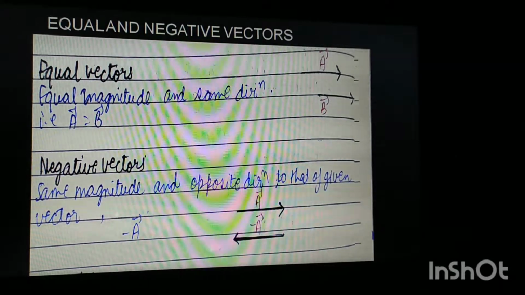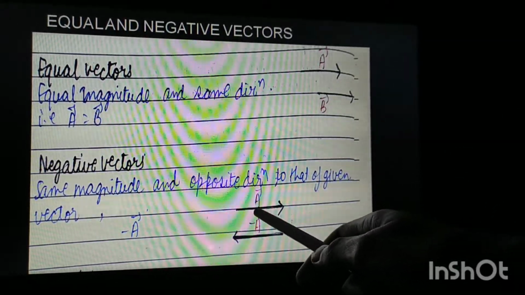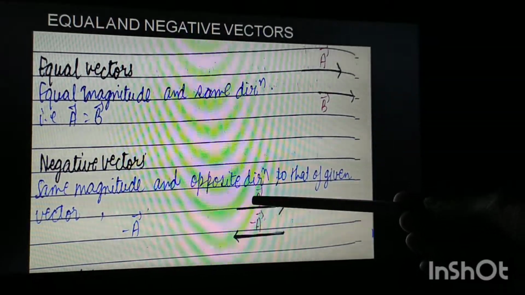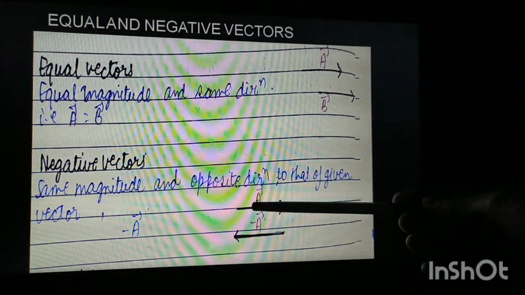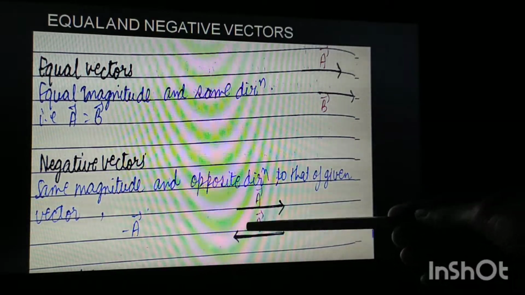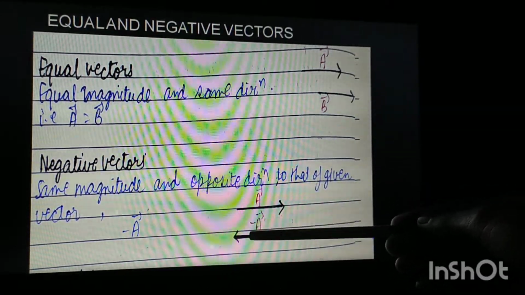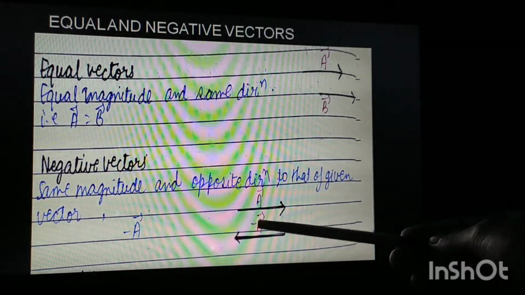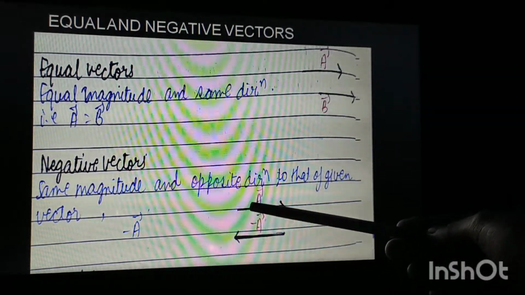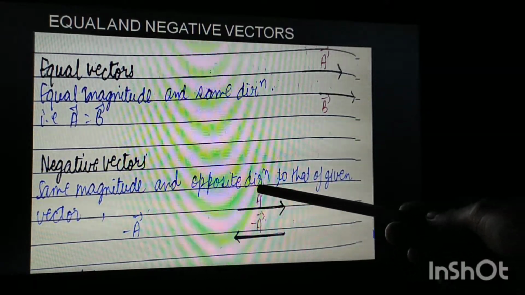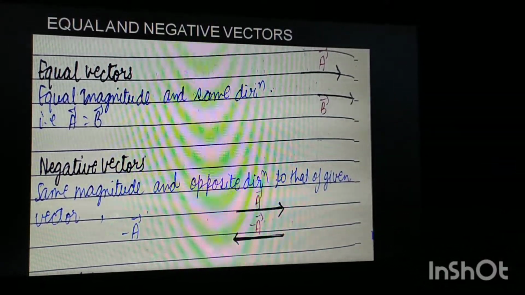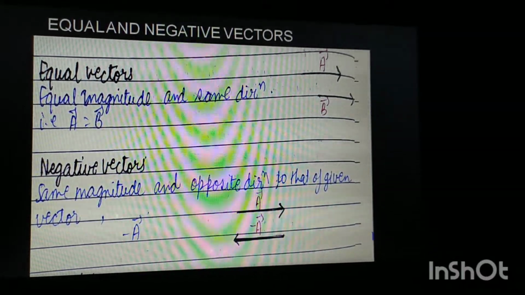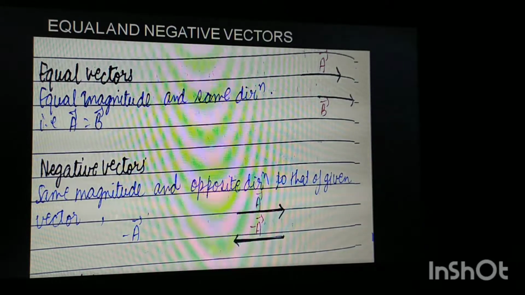So we can represent it like this. See, the magnitude of both these vectors is the same, so one vector can be represented by vector A, and as the magnitude is the same but the direction is opposite, we can represent the other vector by putting a negative sign in front of it. Why? Because its direction is opposite to the given vector. So this is how we represent negative vectors: the vectors which have the same magnitude but opposite directions.